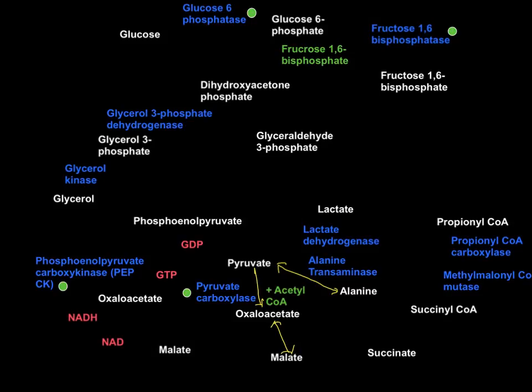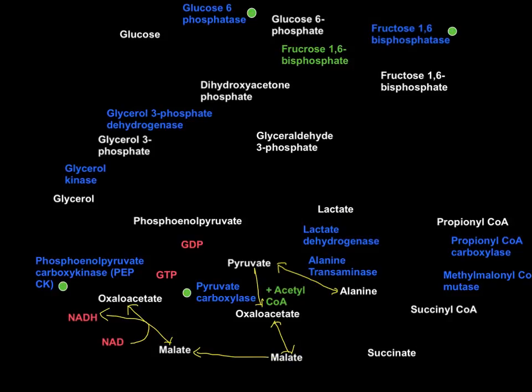Now the malate moves out of mitochondria into the cytoplasm. This arrow shows malate moving out of mitochondria into the cytoplasm. In the cytoplasm, malate is converted to oxaloacetate by cytoplasmic malate dehydrogenase, a reversible reaction, and in this process NAD+ gets into the reaction and NADH plus H+ is released.